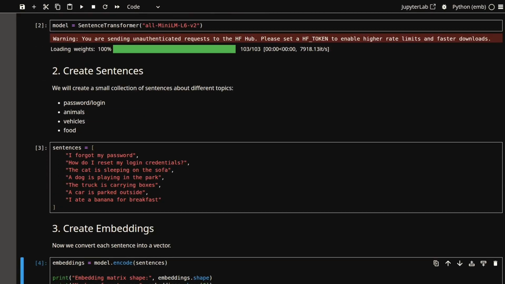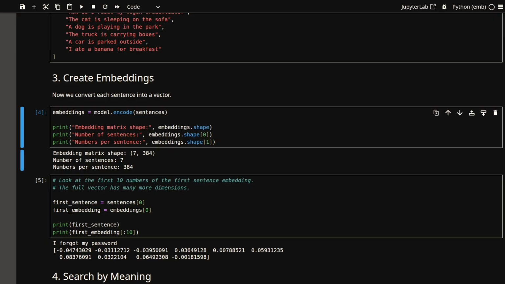Now we create a list of sentences. Some are about passwords and login, some are about animals, some are about vehicles, and one is about a banana. Then we pass these sentences into the model and get embeddings. This output means we have 7 sentences and each sentence is represented by 384 numbers. So every sentence has become a point in a 384-dimensional meaning space. That sounds abstract, but the idea is simple. Each sentence is now a vector.